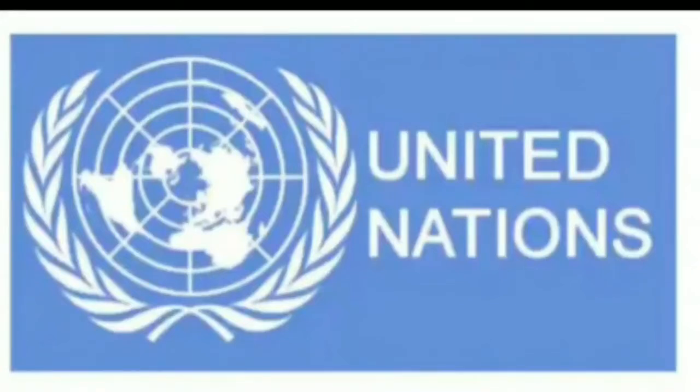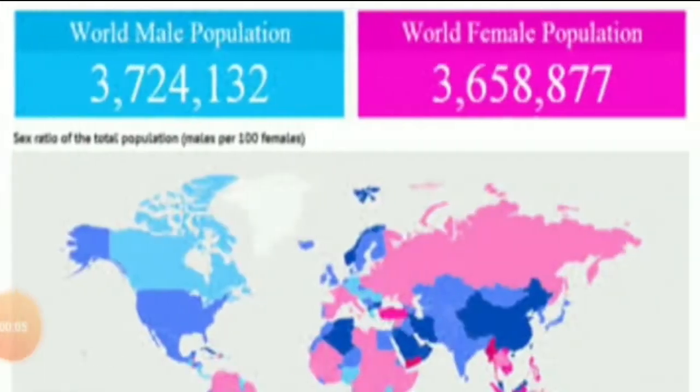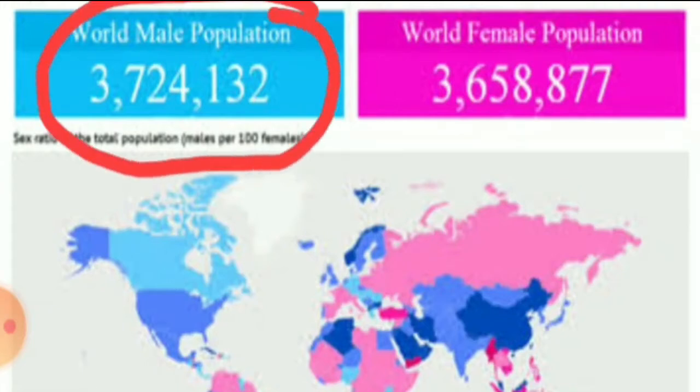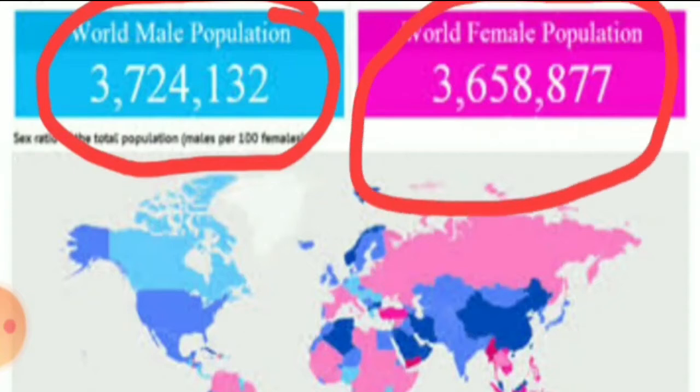According to the United Nations World Population Report, we can see that the share of population varies across the world. That is, the share of female and male varies across the world. According to the recent data, the world male population is 3724132, which is much higher compared to the world female population, which is 3658877. This highlights that there is an unfavorable situation which leads to imbalance in the female and male sex ratio, where the males are outnumbering the females.